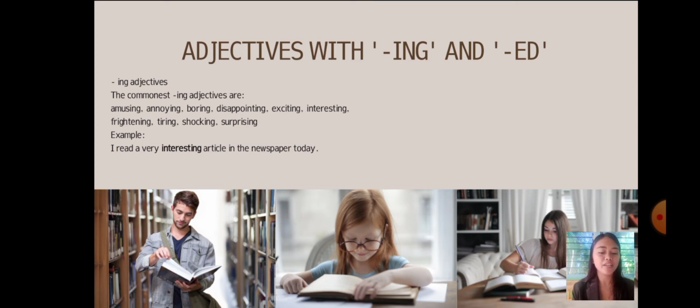If you say something is interesting, you mean it interests you. For example, I read a very interesting article in the newspaper today. So the adjective there is interesting, which describes the noun article.